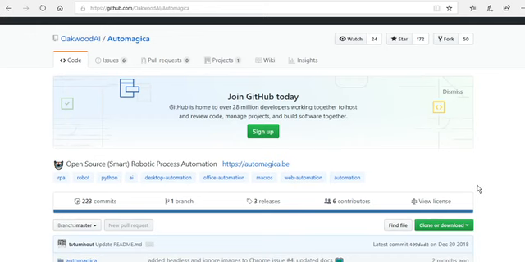In this video we are going to discuss one of the RPA open source tools, which is named Automagica.